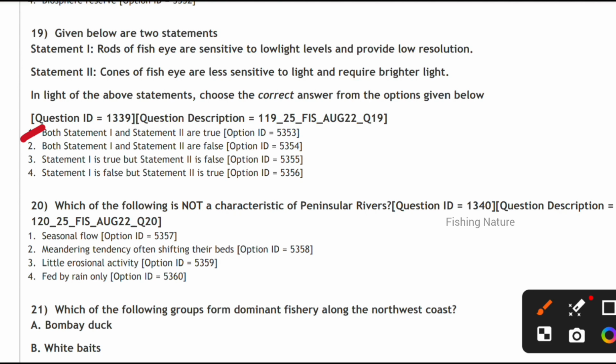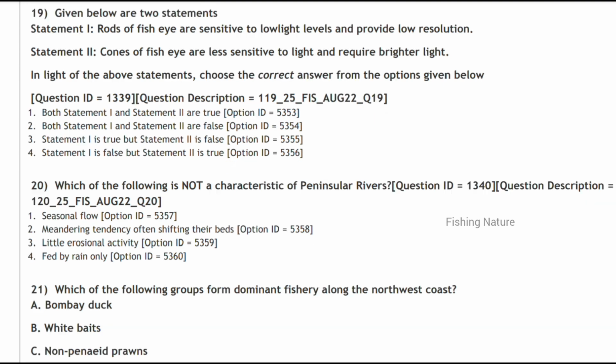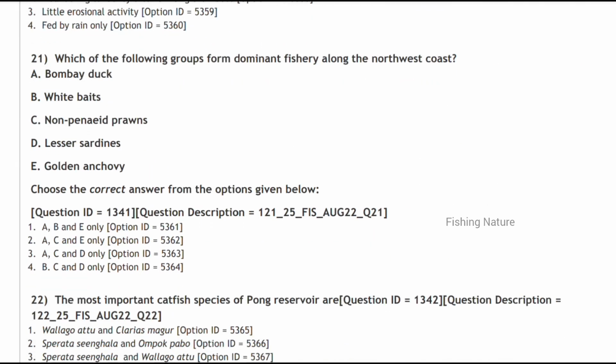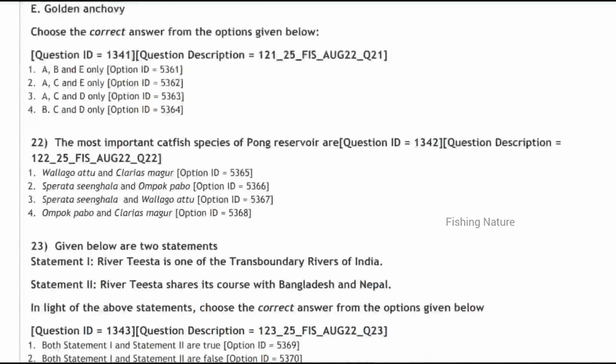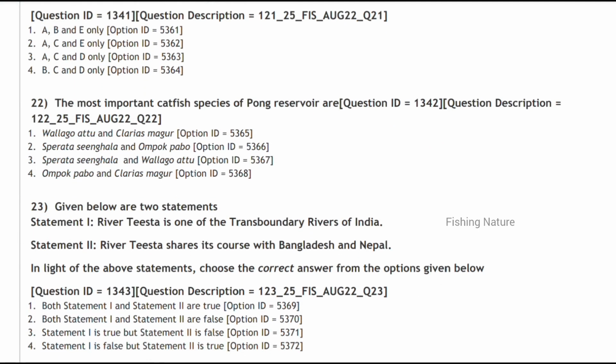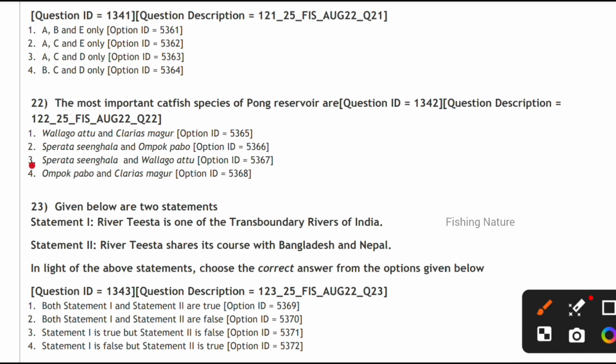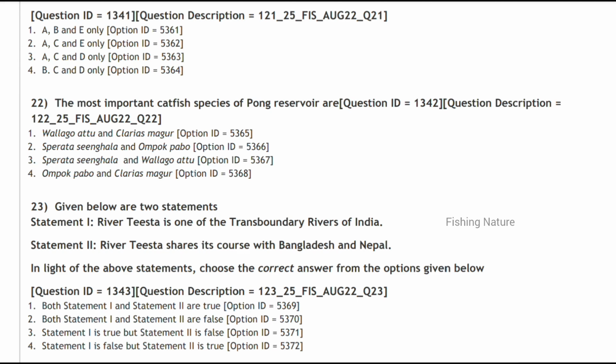Next, which of the following is not a characteristic of peninsular rivers? It is not having the meandering tendency of often shifting the beds. Next, which of the following groups form the dominant fishery along the northwest coast? It is having dominant Bombay duck and non-penaeid prawns along with golden anchovy. So A and C is the correct option too. Next, the most important catfish species of Pong Reservoir are Sperata, Singhara and Wallago, or two. So option 3. Next, given below are the two statements.